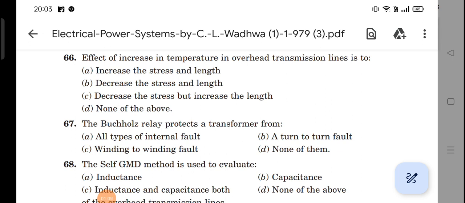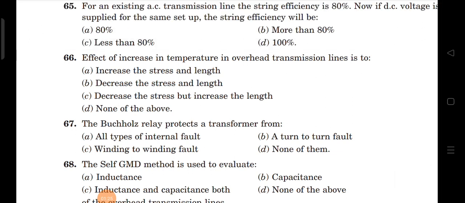Next, 67th question. The Buchholz relay protects a transformer from... Buchholz relay is used in a transformer to protect the transformer from internal faults. Whereas in case of phase to phase faults, phase to ground and winding to winding faults, we can use a differential relay, that is a biased differential relay is used. That means for the 67th one, A is correct.